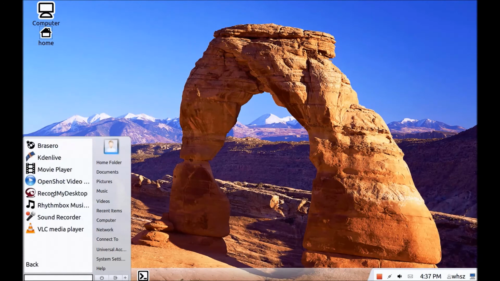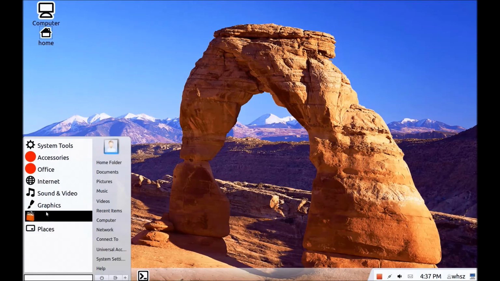Sound and video, there's some more. There are some players here, movie player, sound player, video program. This is a program here, Record My Desktop. That's a program we are using to record this video. That's another music player, a sound recorder, and VLC. VLC is always useful.